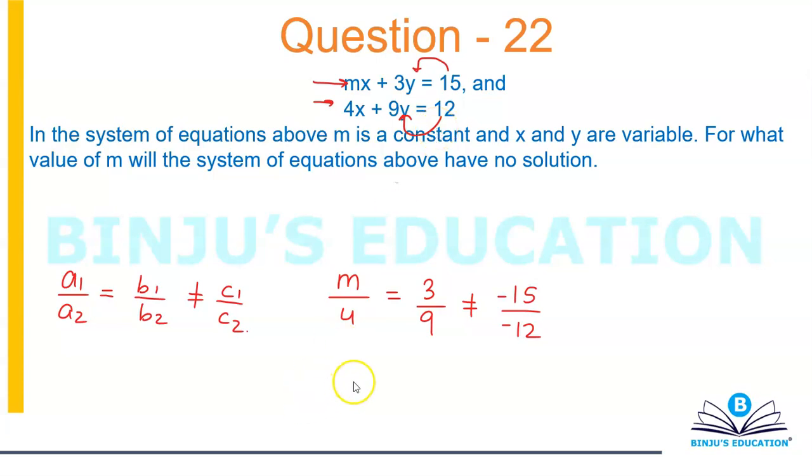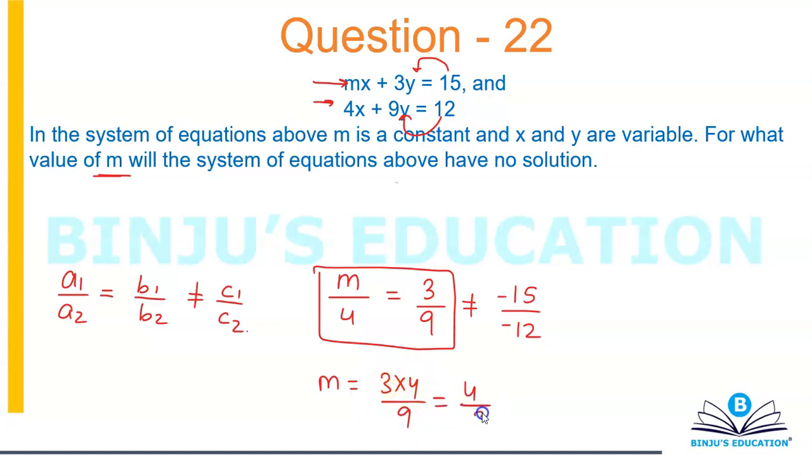Okay, so we need to find the value of m, so we just need these two. So m will be equal to 3 into 4 divided by 9, that is 12 by 9, which is 4 by 3. The equation is done, nothing else is required. What is the value of m for which the system of equations above has no solution? The value of m is 4 by 3, and that's your answer.